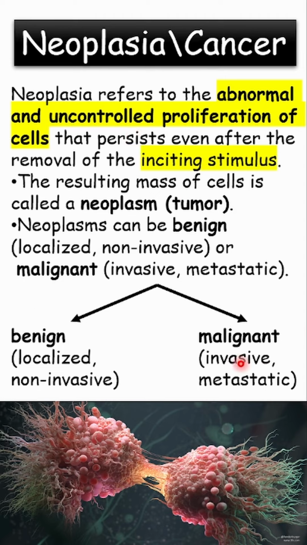One is benign, the other one is malignant. Benign is localized and non-invasive, and malignant is the dangerous one, invasive and metastatic. So benign does not spread anywhere, but rather stays local at its point of origin, and malignant originates from one point and then rapidly spreads to all parts of the body, hence the term metastatic.